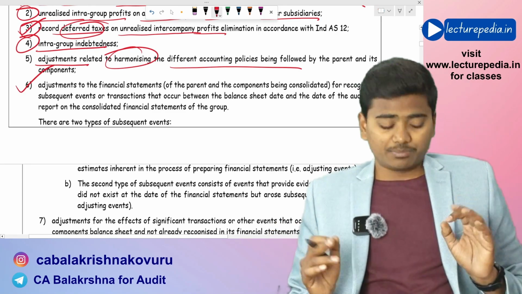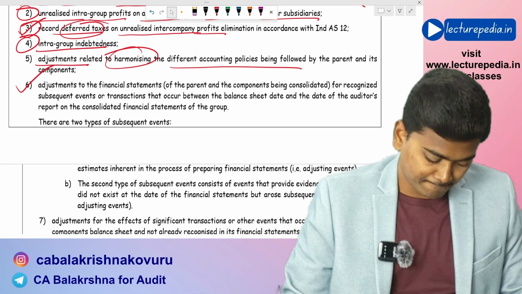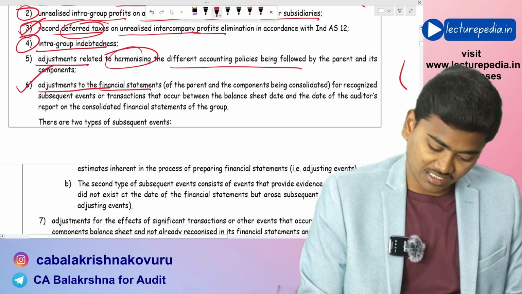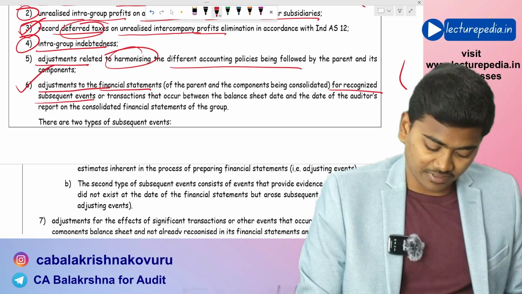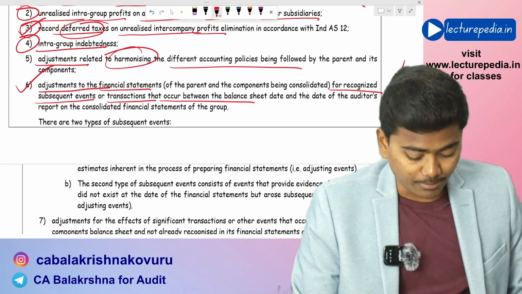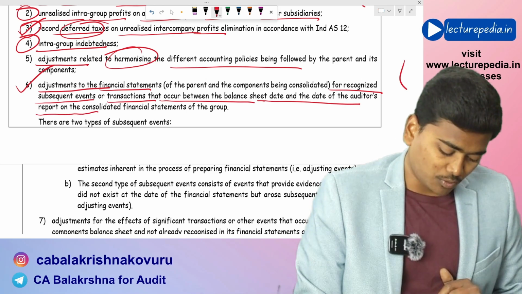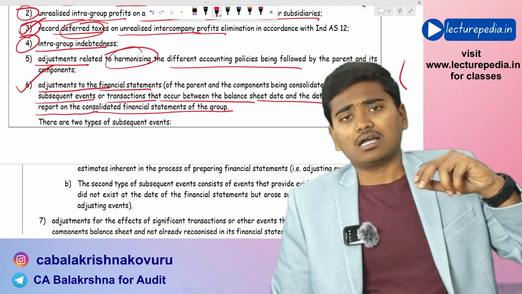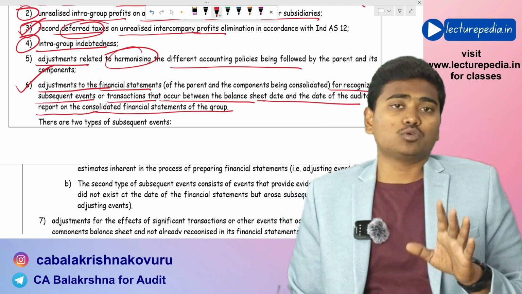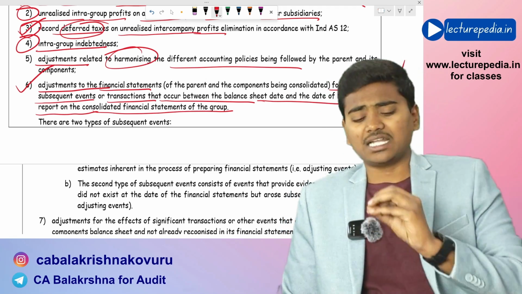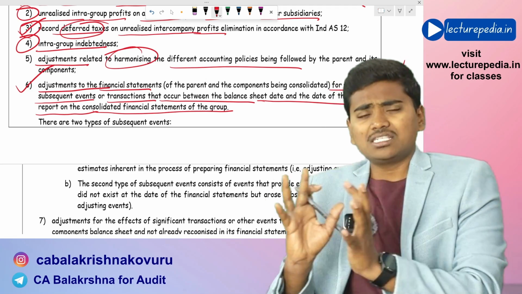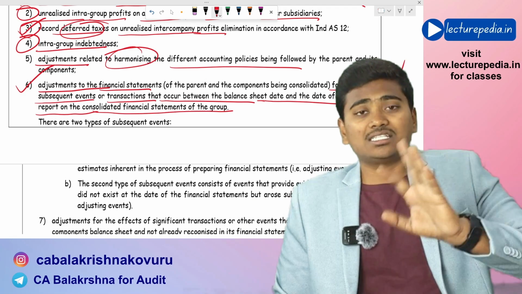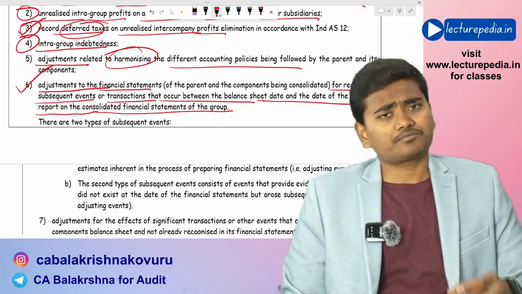with respect to subsequent events, adjustment of financial statements for recognized subsequent events or transactions that occur between the balance sheet date and the date of the auditor's report on the consolidated financial statements of the group. Basically, these subsequent events will be of two types. One is adjusting subsequent events and the other is non-adjusting subsequent events. Non-adjusting subsequent events, you need not adjust in the financial statements. You should only consider the adjusting subsequent events.